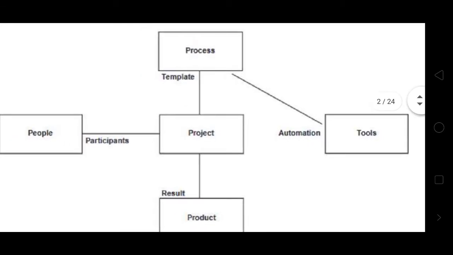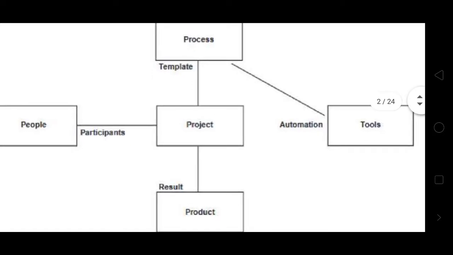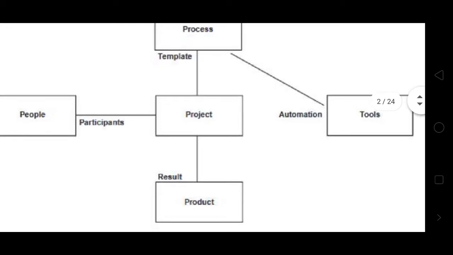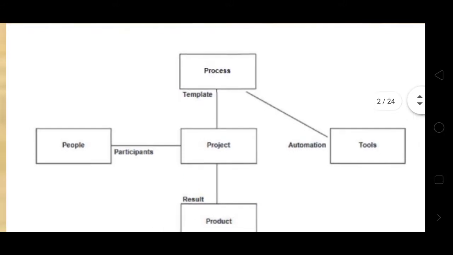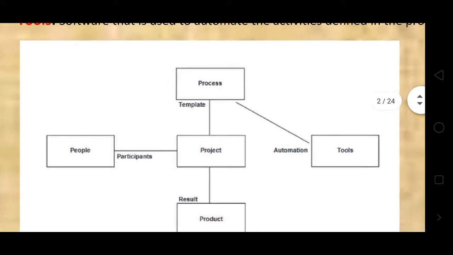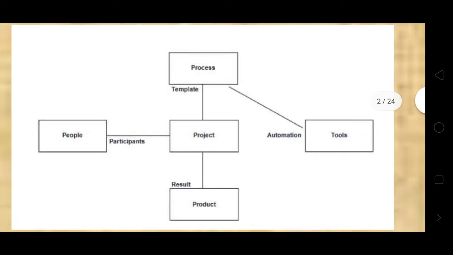First of all, people participate to develop a project. The process uses templates and is carried out with tools, which are automated according to what the project needs. Then the project will complete and the result will come as the product. This is the image of people, process, project and product.